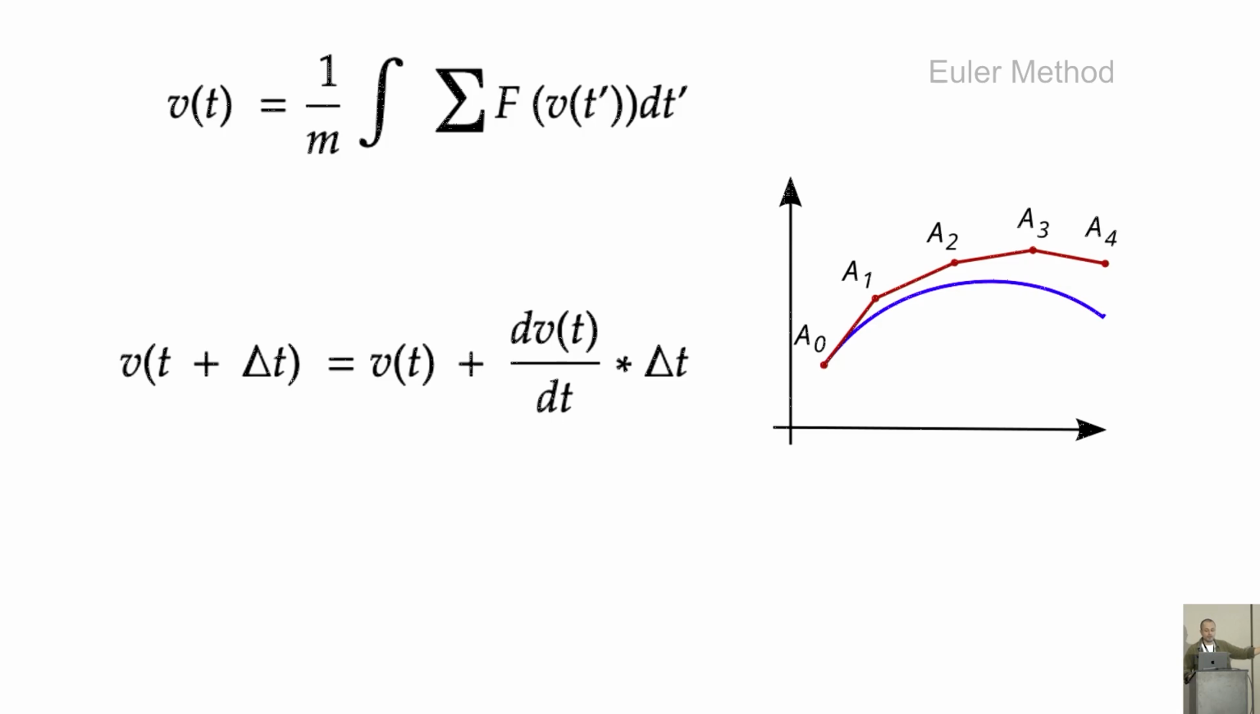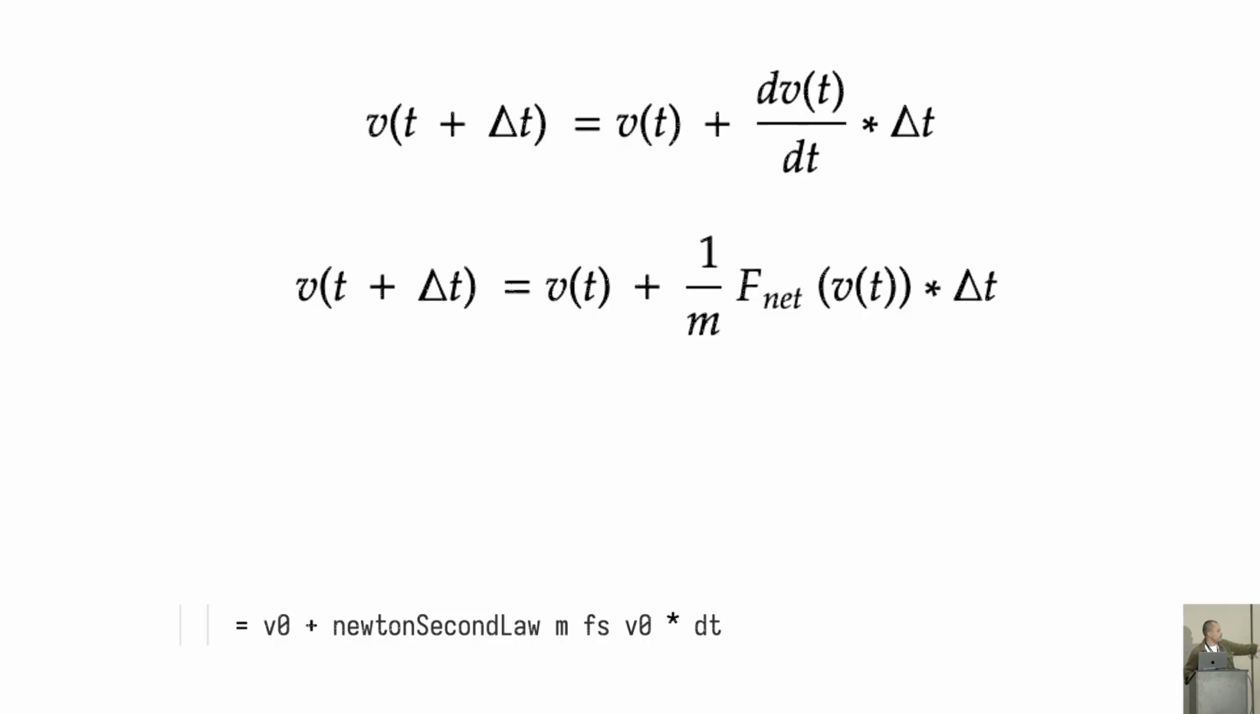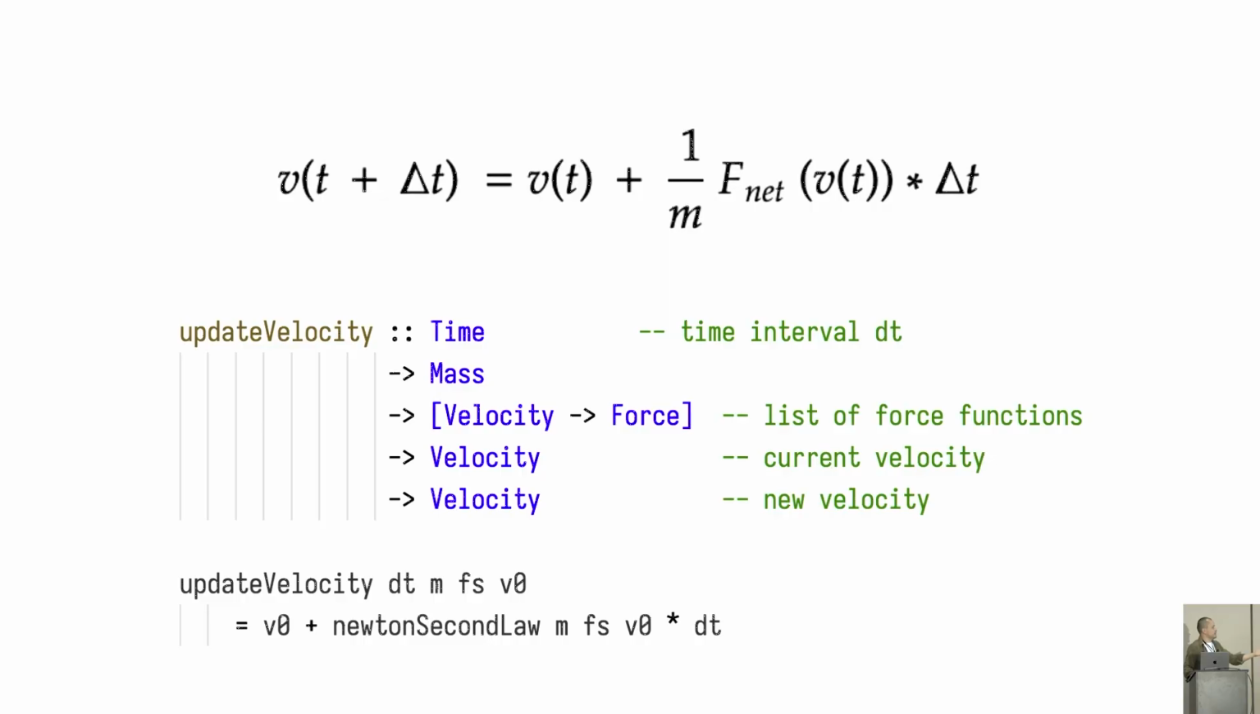It would be an initial velocity plus the derivative of velocity times time. This is called the initial value problem, and we write it in Haskell. It's pretty straightforward because we already built those functions. So let's explore the types.